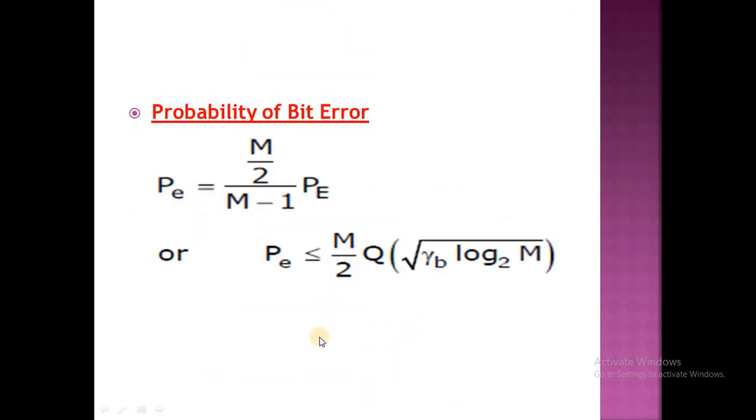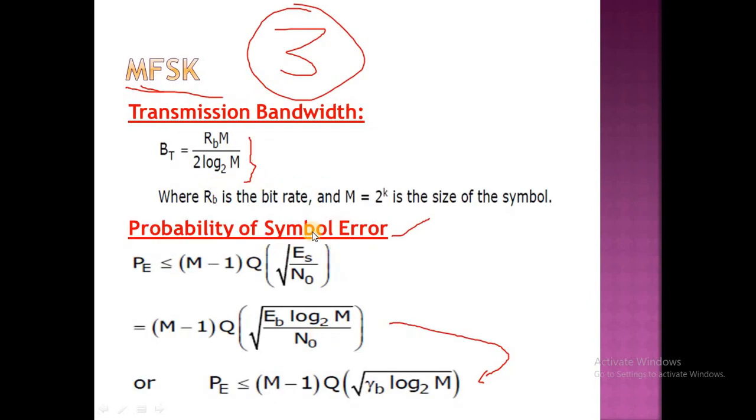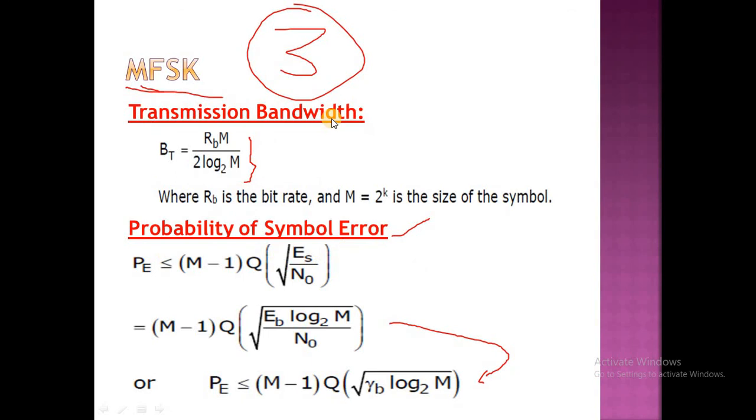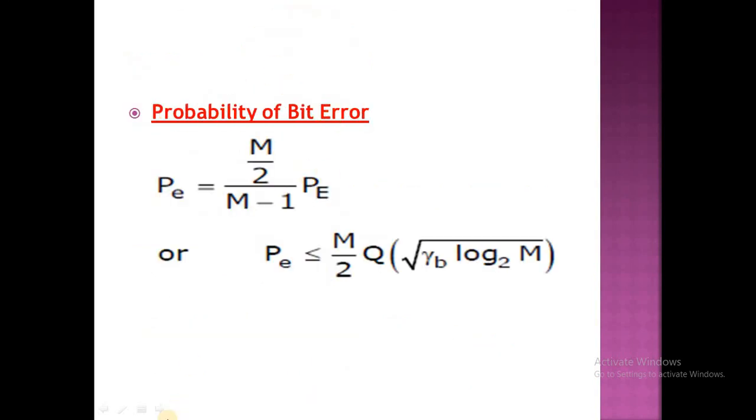And next one, probability of bit error. So that was the probability of symbol error, and this is the probability of bit error in case of MFSK. The probability of bit error is given by the formula Pe is equal to (M by 2) into (M by 2) by (M minus 1) into capital PE. It can also be written as M by 2 Q into square root of gamma B into log 2M.